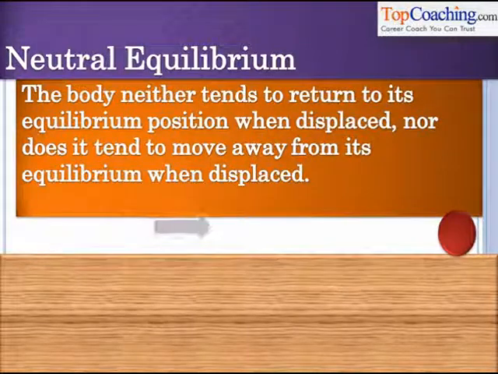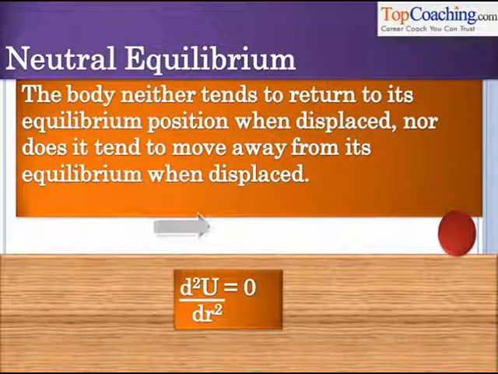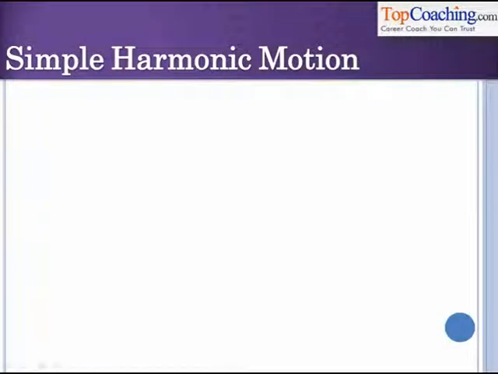So basically, the body does not tend to move away from its equilibrium or come back to its equilibrium position. It just moves in the direction in which the force is applied. Such a situation is called neutral equilibrium. In the case of neutral equilibrium, d²U/dr² is 0. So you must remember all these conditions.